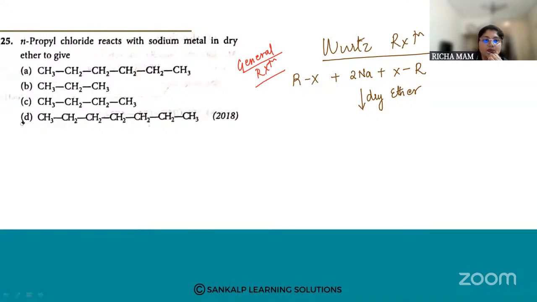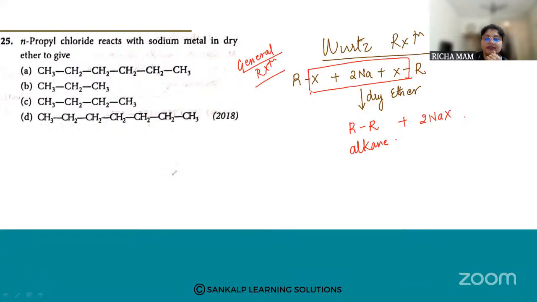Now what will happen? You're going to get a higher alkane. Understood? So what is your byproduct? 2NaX, and your R and R will join, so you're going to get an alkane. So the Wurtz reaction is a very important name reaction.